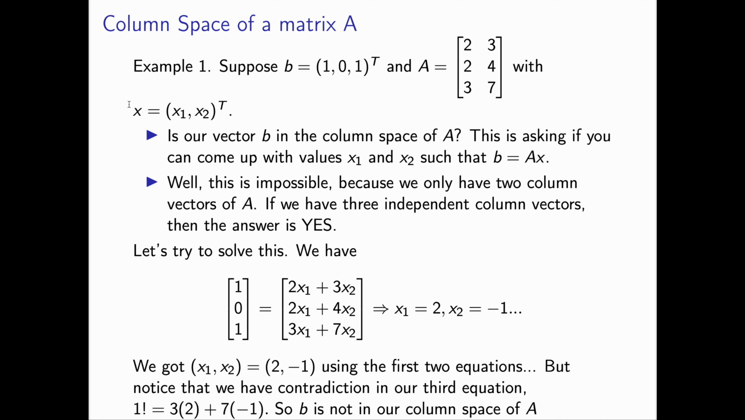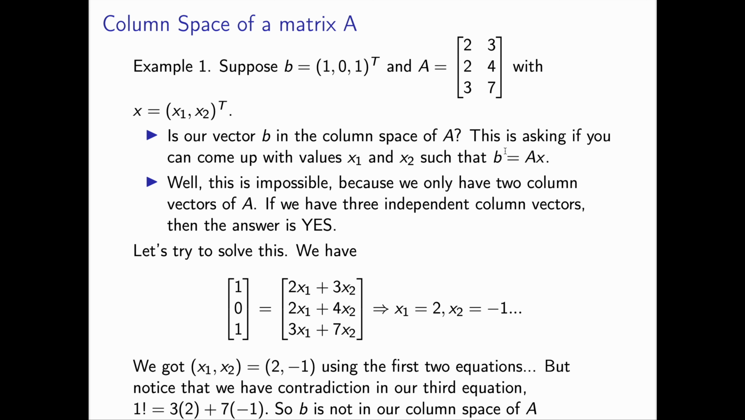In other words, let's look at the example. My question is this: is the vector b = (1, 0, 1) in the column space of A? That's asking if you can come up with values x1 and x2 in this case such that b is equal to Ax. If you can find the values x1 and x2, then b is in the column space of A. If not, then it is impossible. Here we only have 2 column vectors of A, so if we had 3 independent column vectors, then the answer is yes. But since this is not the case, the answer is no.